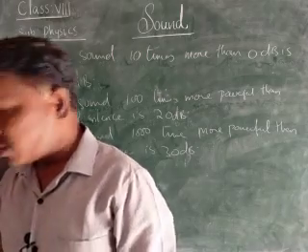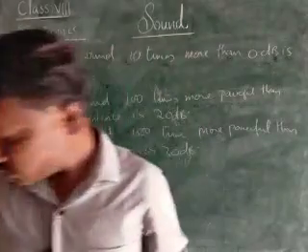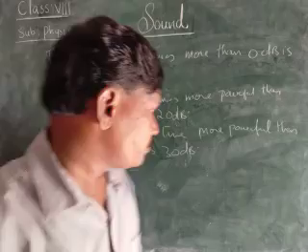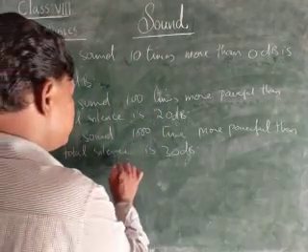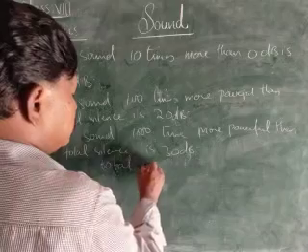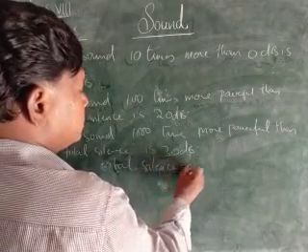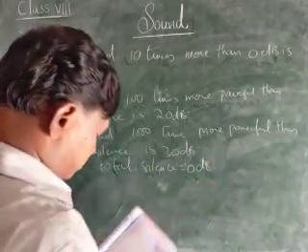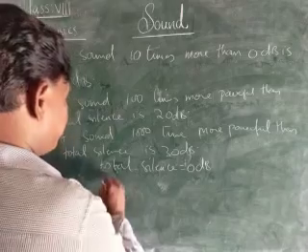And here some ratings are given, children. Total silence is equal to 0 decibels. Here a whisper.